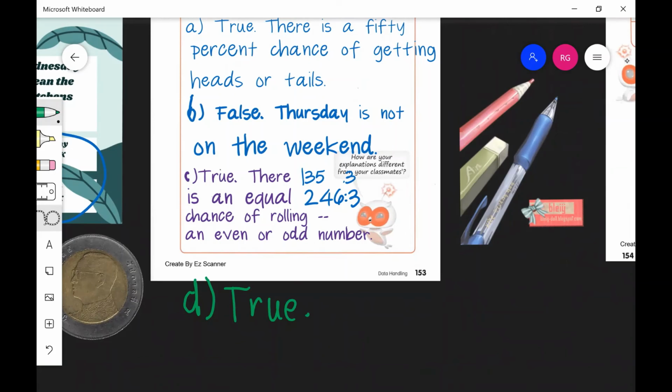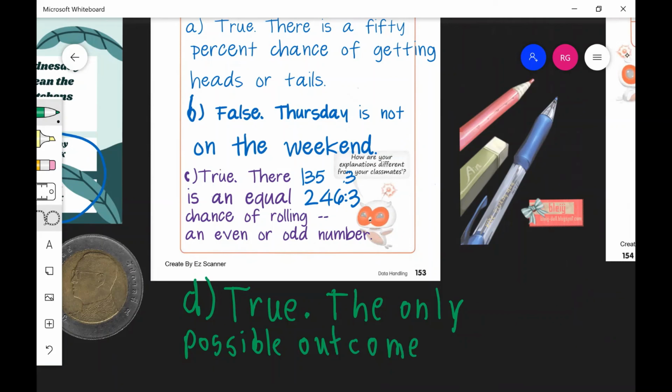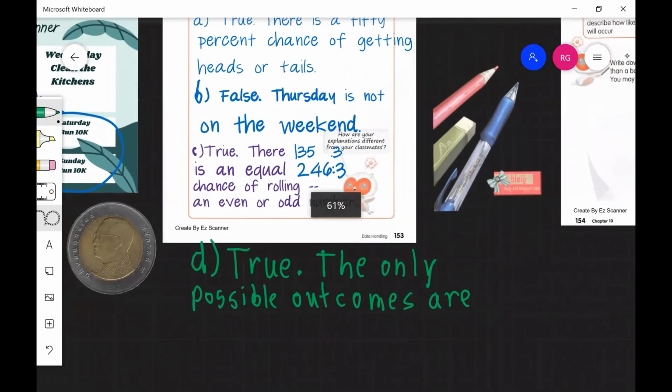And you could say it is impossible to select a green pen from a red and blue pen, or you can say the only possible outcomes are red or blue.